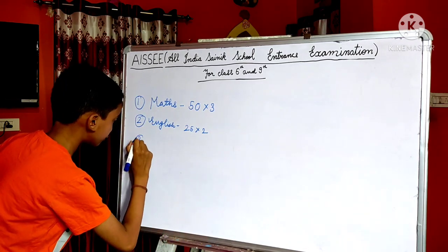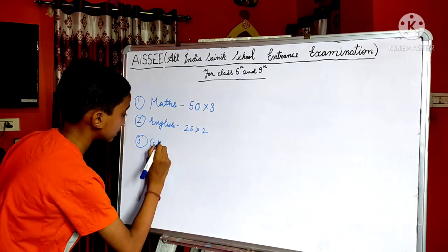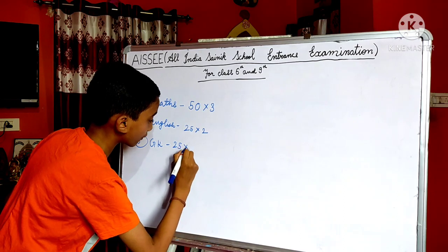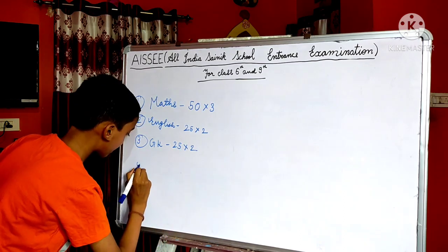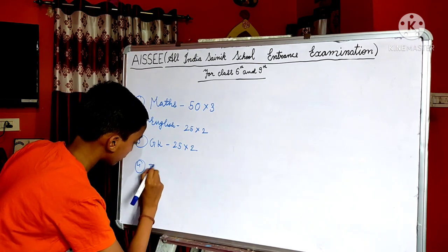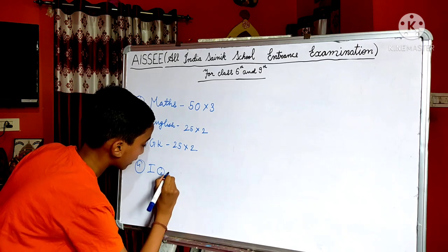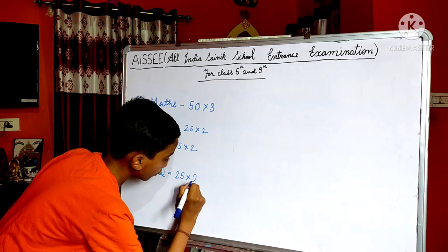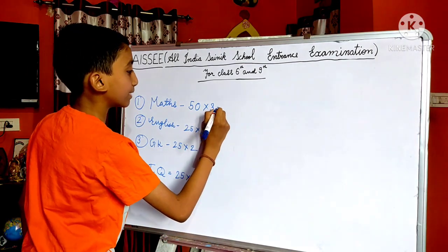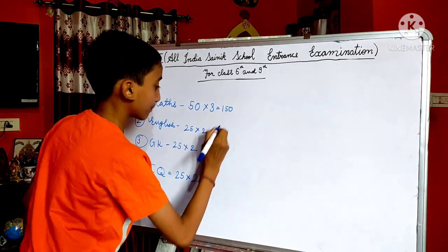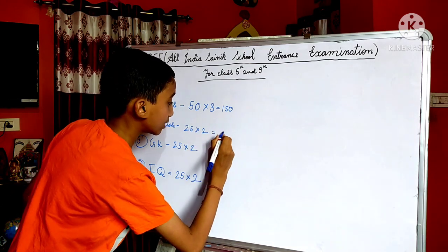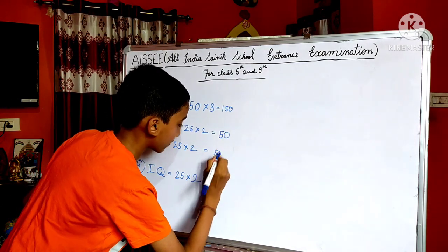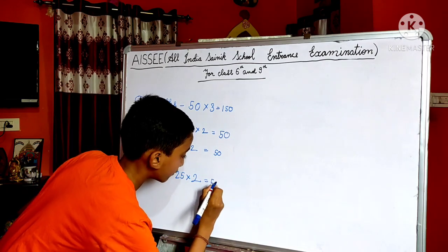The third paper is of GK, meaning general knowledge. General knowledge contains 25 questions, each of 2 marks. The fourth paper is of IQ. IQ contains 25 questions, and in this also each question is of 2 marks. So in maths we get 150 marks, in English we get 50 marks, in GK also we get 50 marks, and in IQ also we get 50 marks.